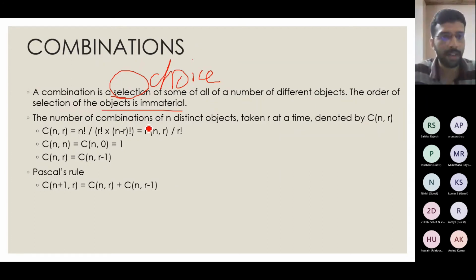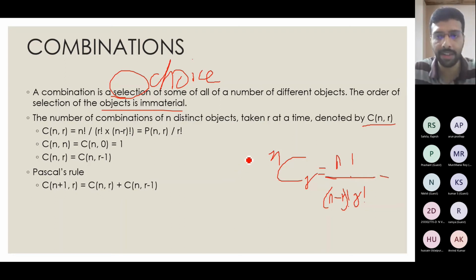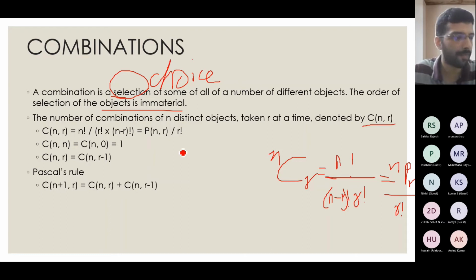So the number of combinations of n distinct objects taken r at a time, the actual notation you can find in literature is nCr. That will be equal to n factorial by n minus r factorial, same as what we saw in permutation, with an additional term here. So this will be nPr by r factorial. So this will be my equation for the number of combinations when the objects are distinct.